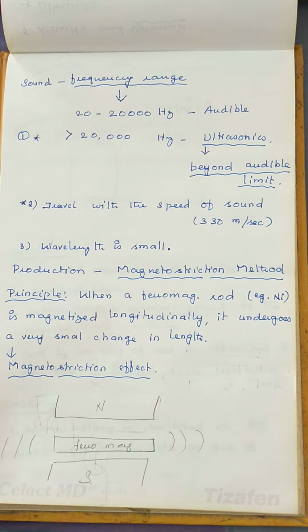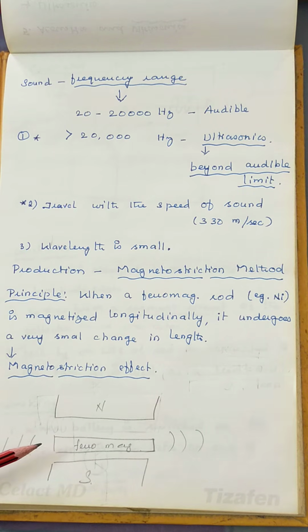Now we are going to discuss the method of production of ultrasonic waves by the magnetostriction oscillator. The magnetostriction oscillator works on the principle of the magnetostriction effect. What is the magnetostriction effect? Say, for example, a ferromagnetic material is taken in the form of a rod.